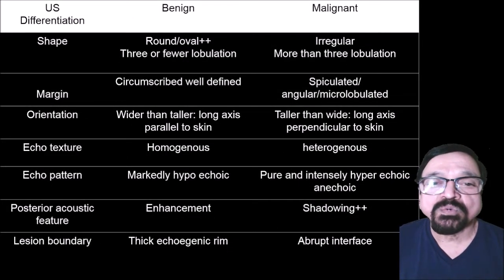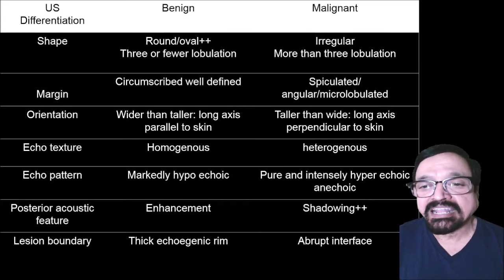Now these are a few characteristics in benign and malignant lesions. Shape is round or oval in benign, and in malignant it is irregular or shows more lobulation. In benign there are fewer lobulations.